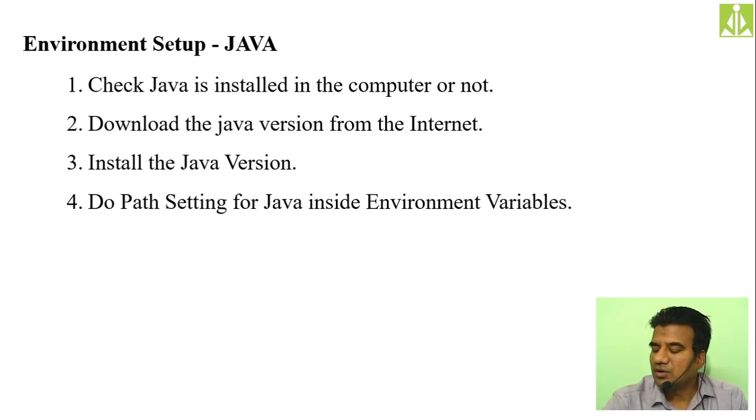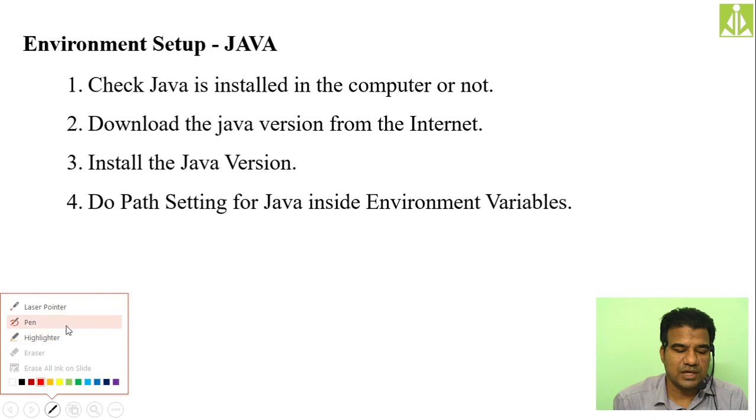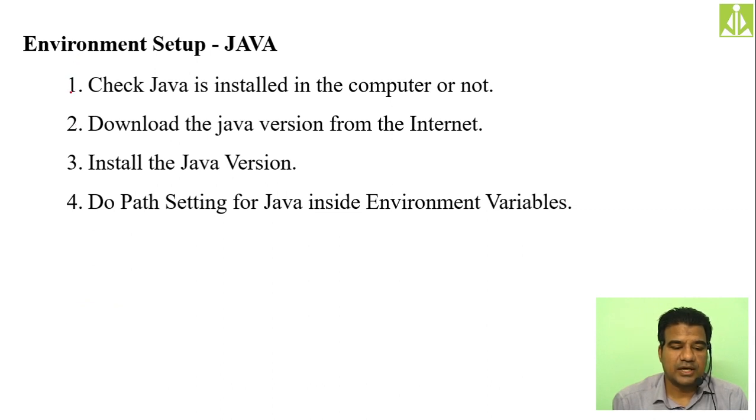In order to make Java functional in our computer, we need to follow these 4 steps. The first step, if you see, is to check whether Java is installed in our computer or not. We need to check whether any prior version of Java exists. Then we have to download the version of Java from the internet, and after download we have to install the Java version. Then we have to do the path setting. These 4 things we have to do in order to work with Java programming.